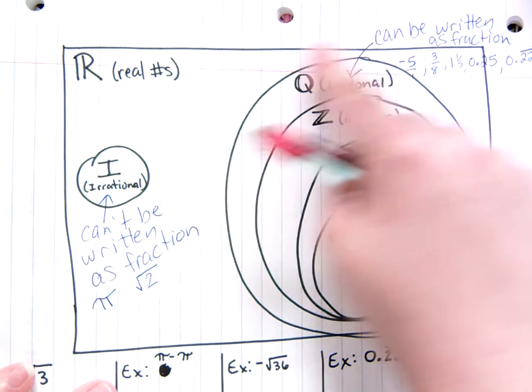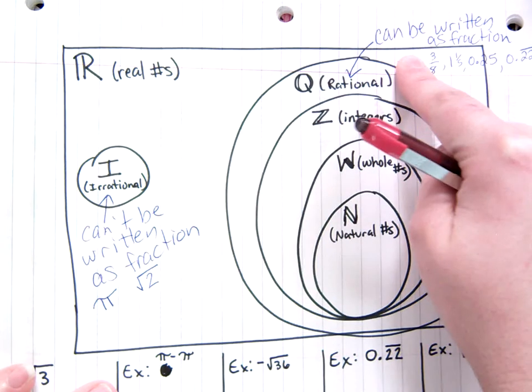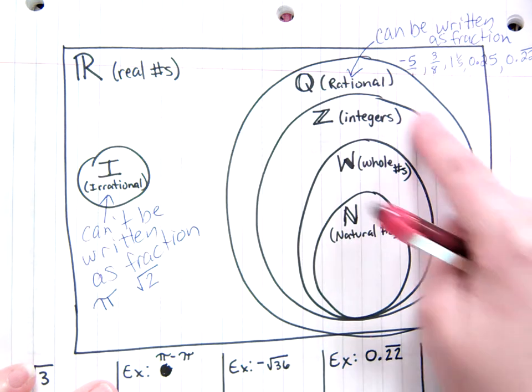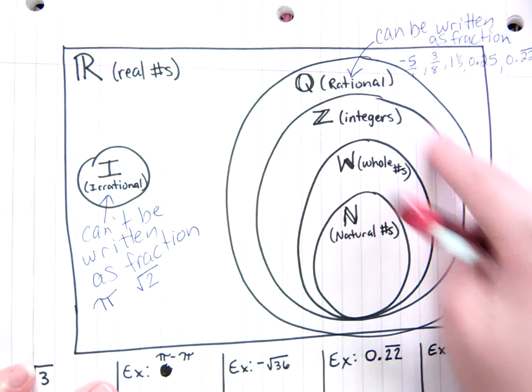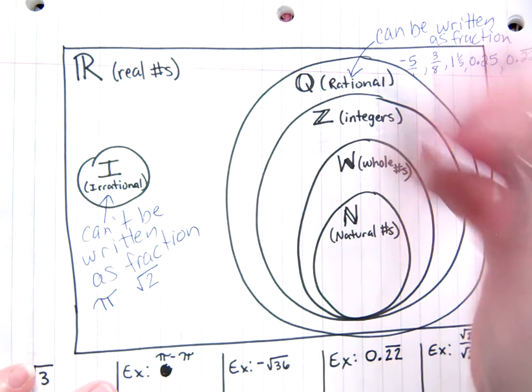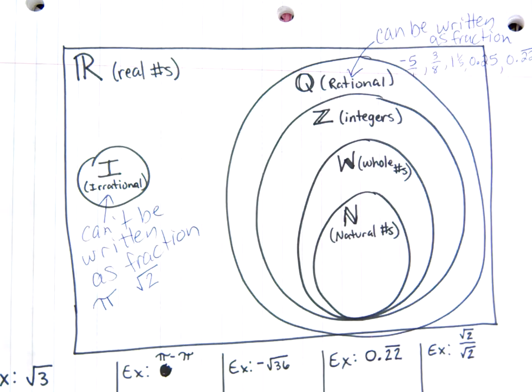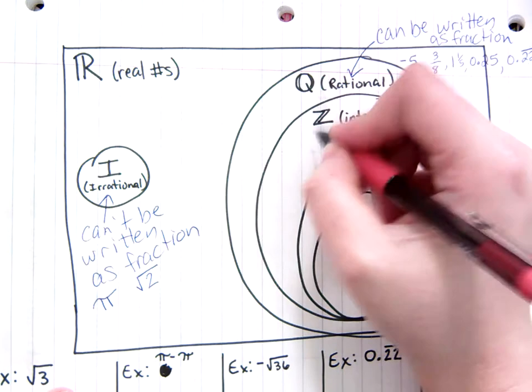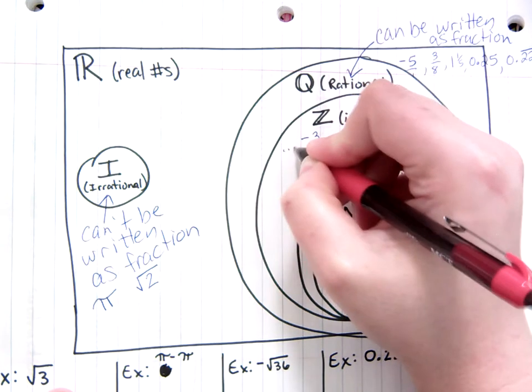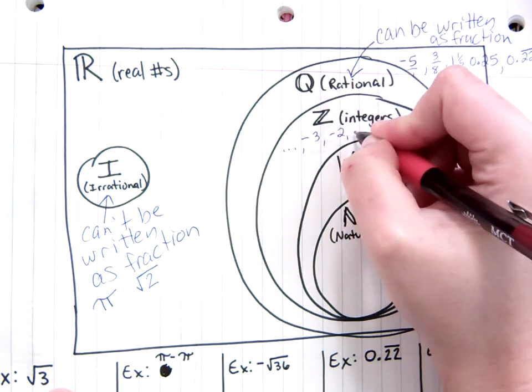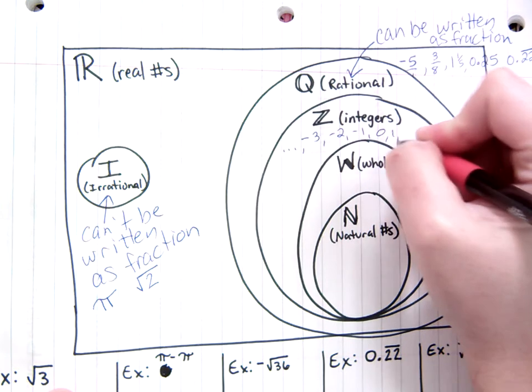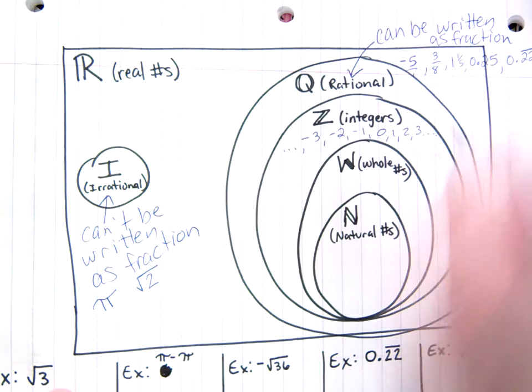Now, rational numbers can be broken down further. A subset of that is integers. Now, these are counting numbers that include both positive and negative. So it could be -3, -2, -1, 0, 1, 2, 3, and so on.